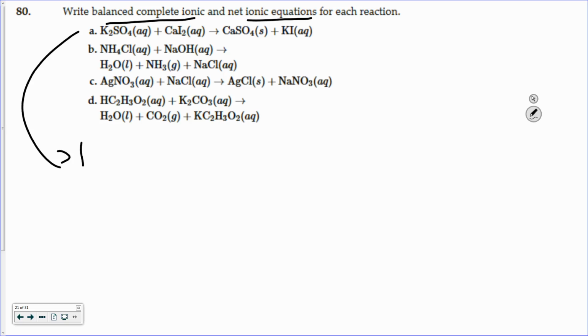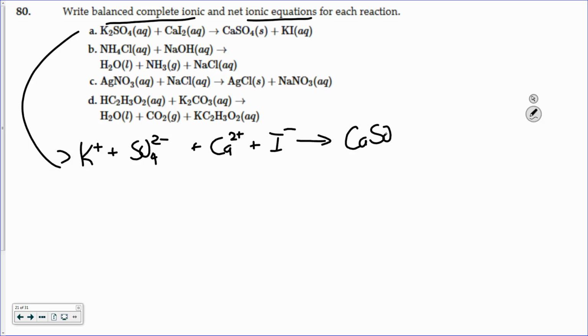So first thing I want to do is break it into the ions. And then I've got to repair them. On this one, it's actually already repairing them for me. But the only thing I have to do is determine what's going to happen with these species. It's telling me that it's going to make a solid, so it's giving me that information. Key thing I realize is that this being aqueous, they're staying in solution. Okay, so that is going to be my complete ionic equation.